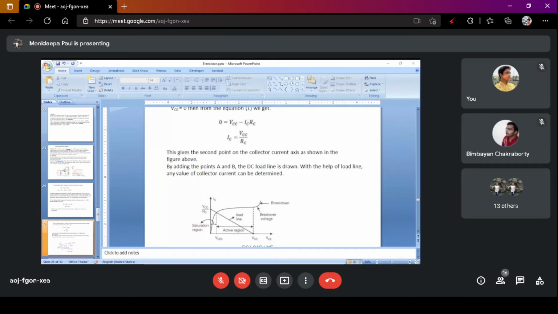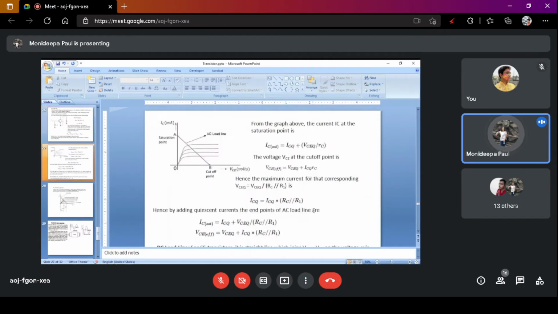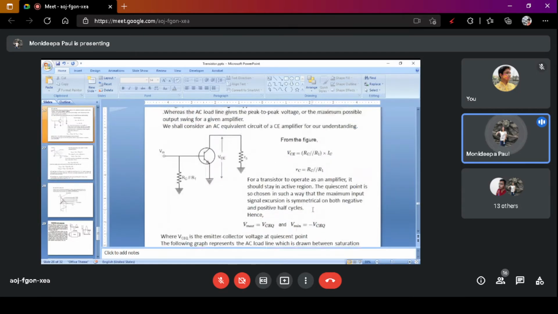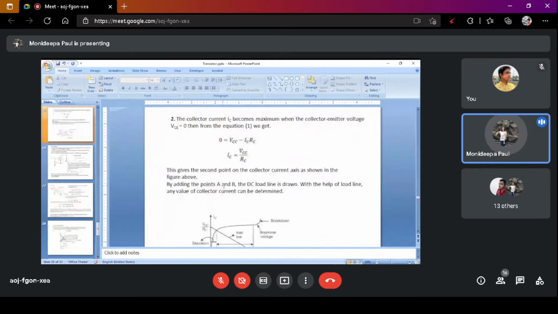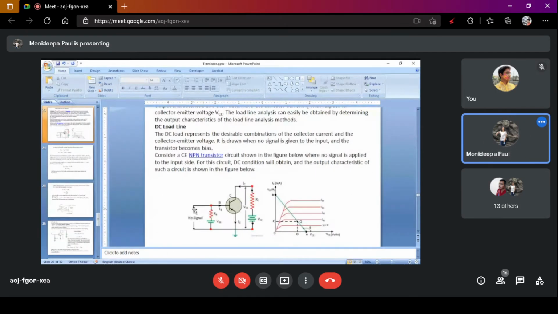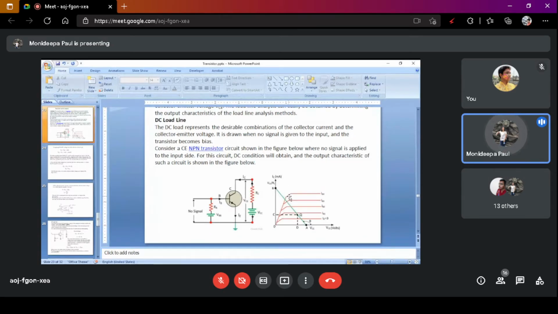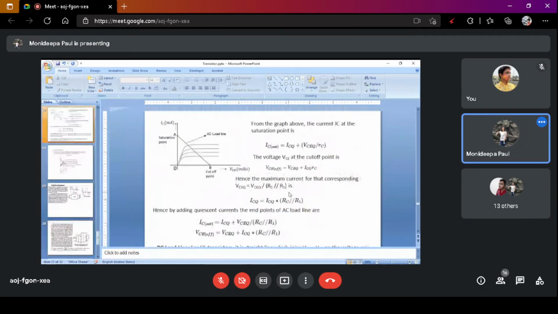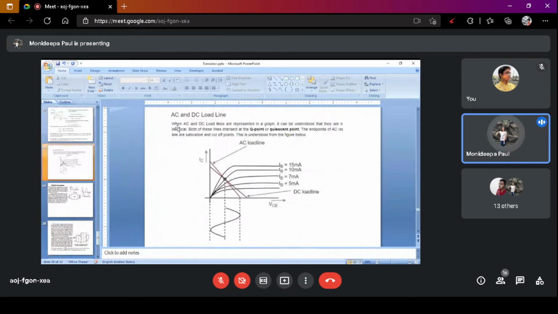No, ma'am. Clear. So next, what is the AC load line? For the AC load line, we just apply the input signal here, and then again we draw the load line. This load line is known as the AC load line.